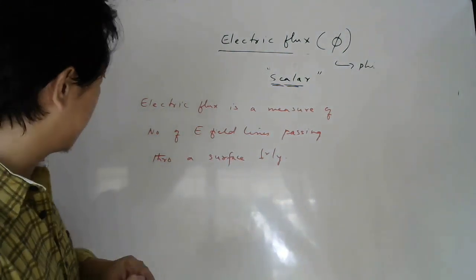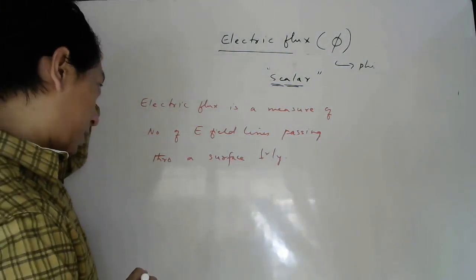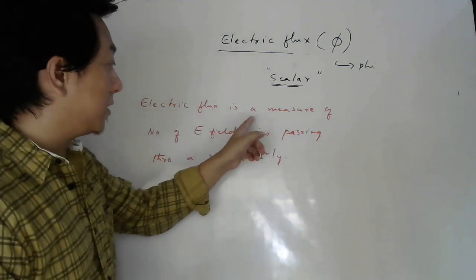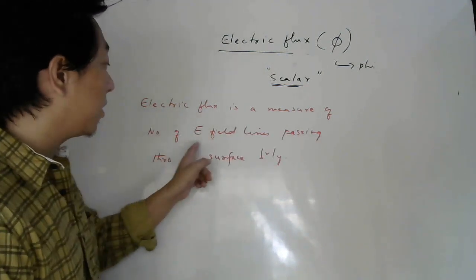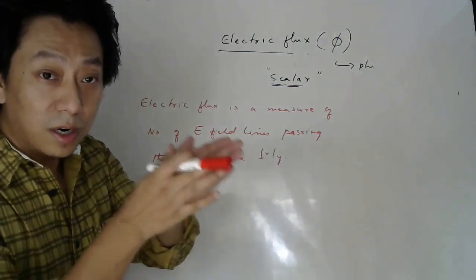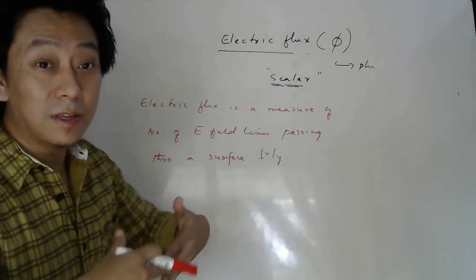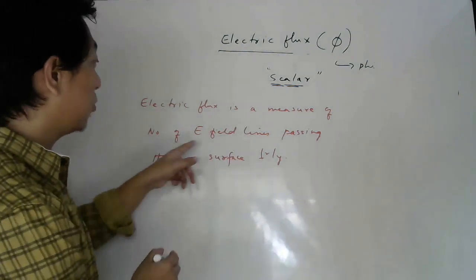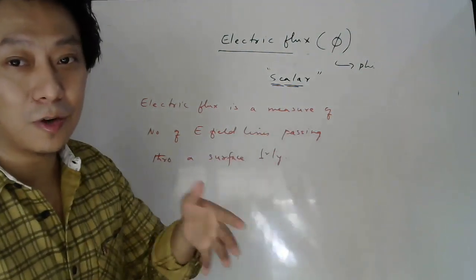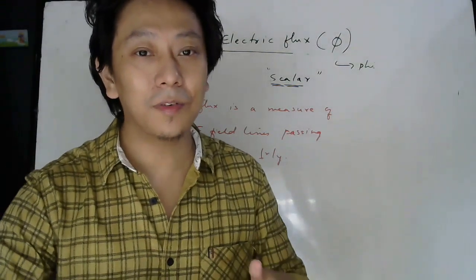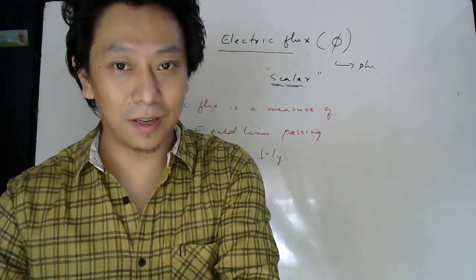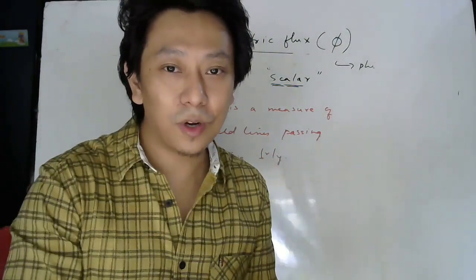And we define electric flux as a measure of the number of electric field lines. So if more number passes through the surface, we say electric flux is more. I'm not adding equal to, it is a measure. See, your pocket money is a measure of your father's salary, right? More salary usually means more pocket money.